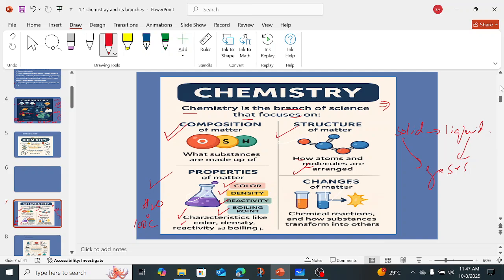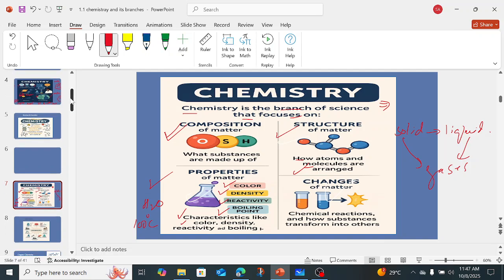Whatever changes take place, either a chemical change or a physical change, come under chemistry. So in short, I can say chemistry is a branch of science in which we study the composition of matter, structure of matter, properties of matter, and the changes that take place in matter, right? I hope we are done with the definition of chemistry.